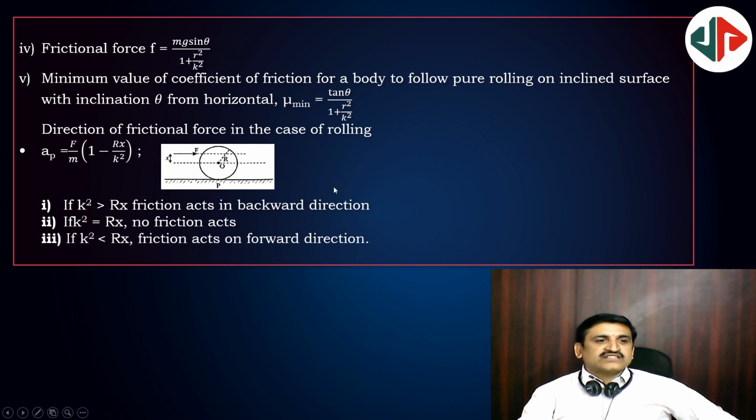If the force is applied at any other point on a body, then acceleration is equal to F by m into 1 minus r x by k square, where x is the distance between the center of mass line and the force application. If k square is greater than r x, friction acts backwards. If k square equals r x, no friction acts. If k square is less than r x, then friction acts forward. Depends upon that, the body's tendency will be there.